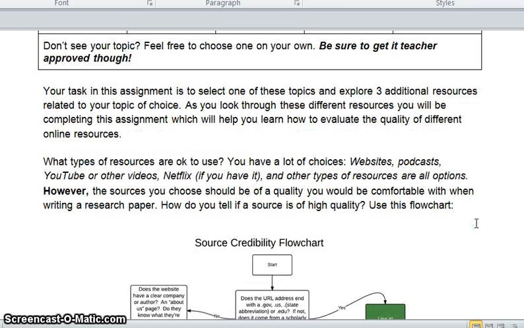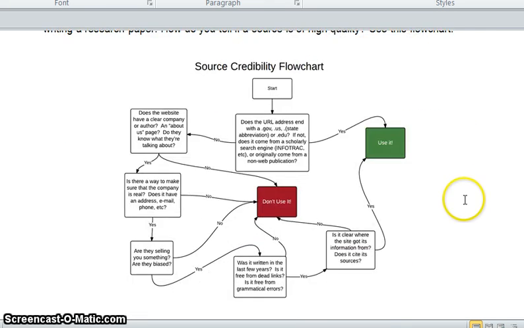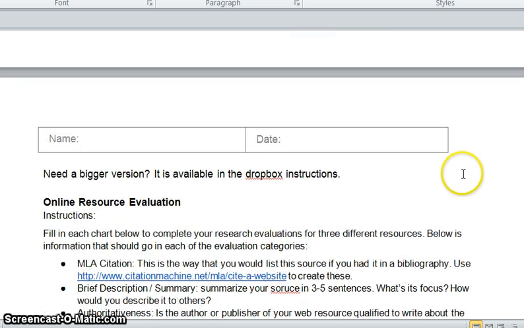And it says what types of resources are okay to use. You have a lot of choices: websites, podcasts, YouTube or other videos, Netflix, and other types of resources are all options. However, the sources you choose should be of a quality you would be comfortable with when writing a research paper. How do you tell if a source is of high quality? We're going to be using the flowchart. And this is what I'm always going to go back to when we're looking at 2 different websites that I've chosen. And you'll see how we use that in just a little bit.